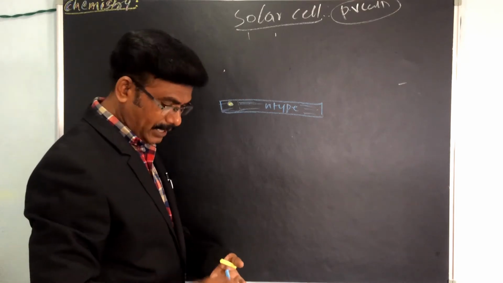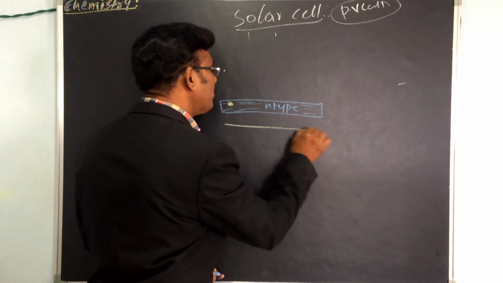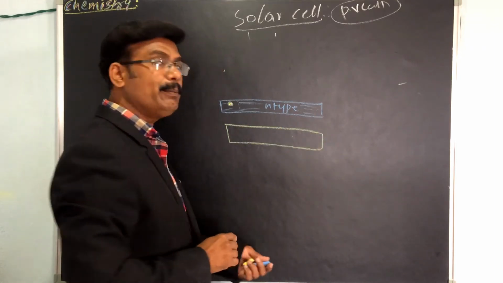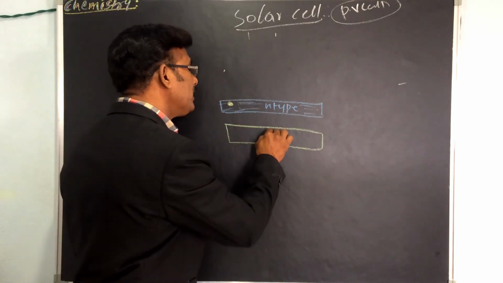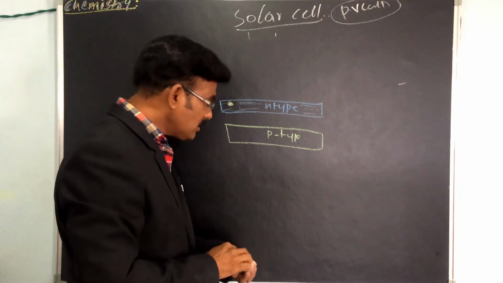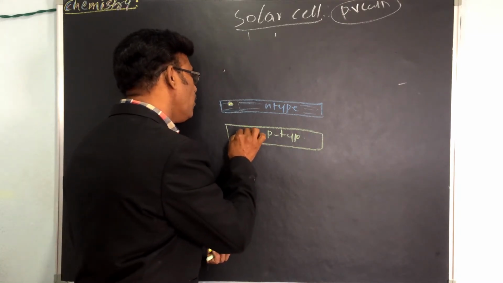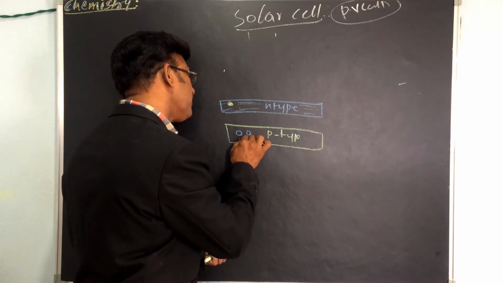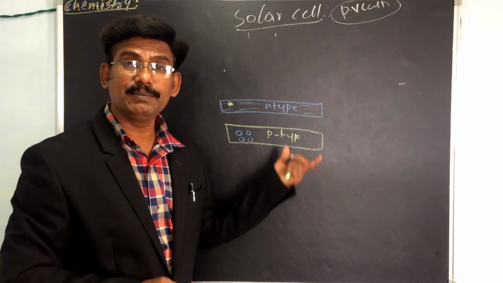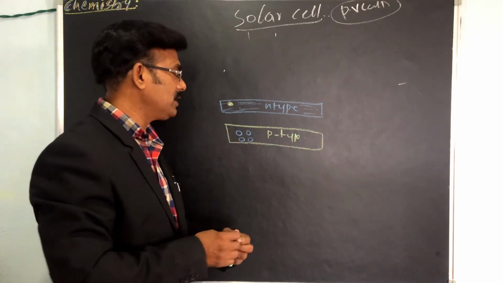And the same thing here, one P-type. This is a P-type layer. What happened in the P-type layer? Here there is the creation of holes. Some holes are there. Just before, I told you that a P-type semiconductor means the holes are present.